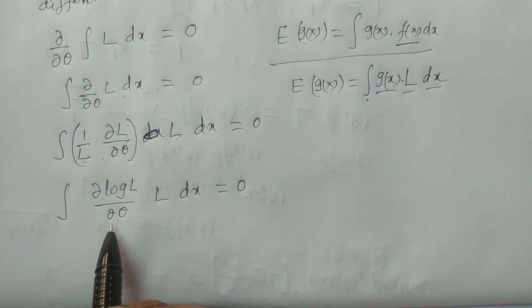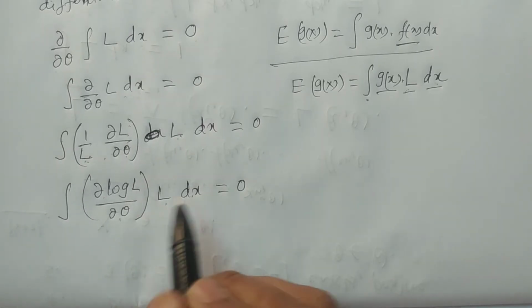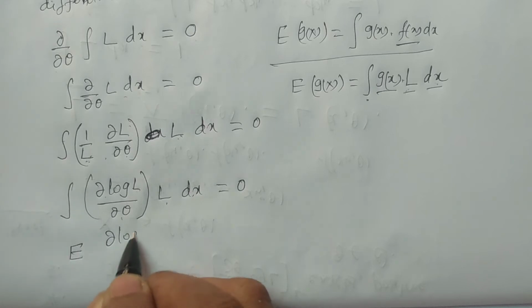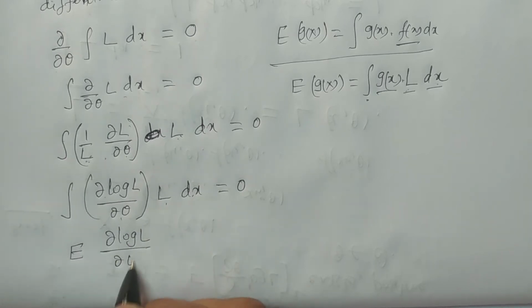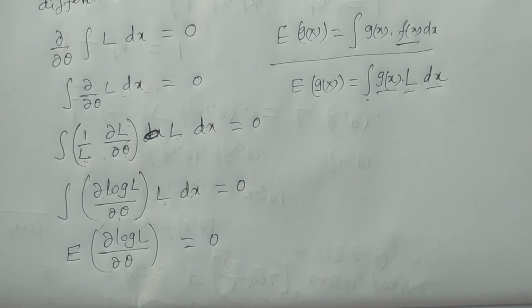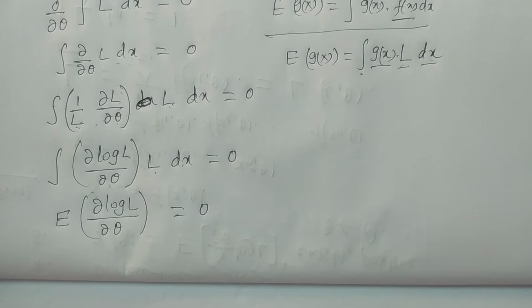Now you see the integral of dou by dou theta of log L into L dx. So we can write it as the expectation of dou by dou theta of log L, which is equivalent to 0. Do you understand? I have just used the simple definition of expectation, that's all.